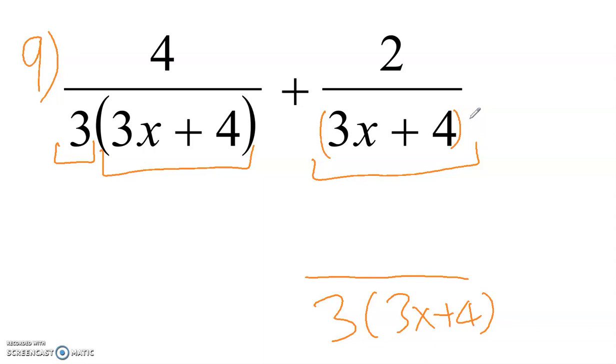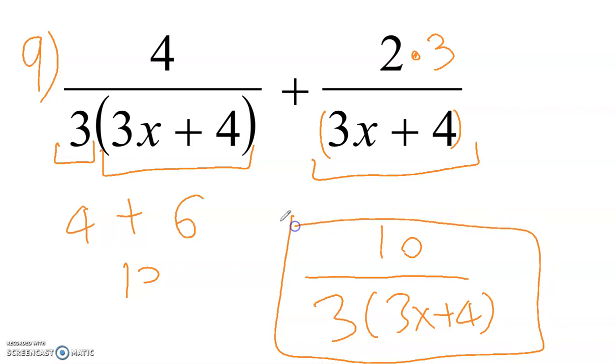Now for each fraction, let's look at what we need to multiply by to get a common denominator. So the first fraction has a 3 and also has a 3x plus 4. It is not missing anything. But the second one, to make the denominator, the bottom, look like the first fraction, we need to multiply by 3. So let's multiply this by 3. So here we have 2 times 3 is 6. Bring down the 4. 4 plus 6 is equal to 10. So our answer will be 10 over 3 times 3x plus 4.